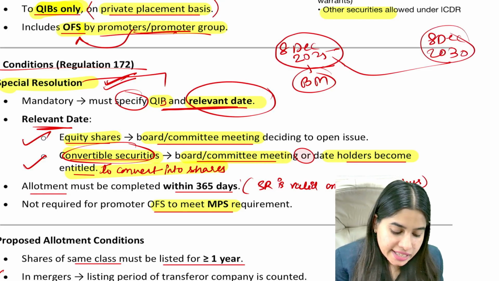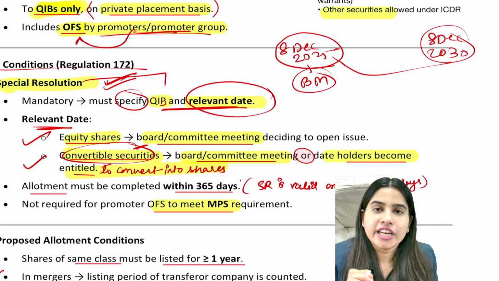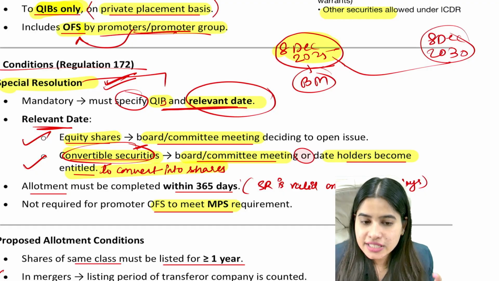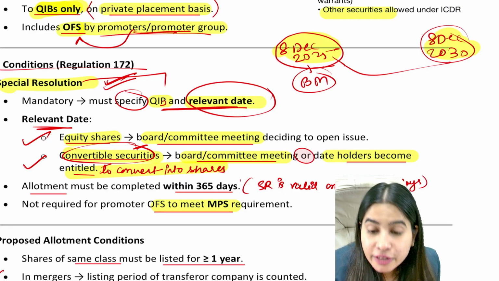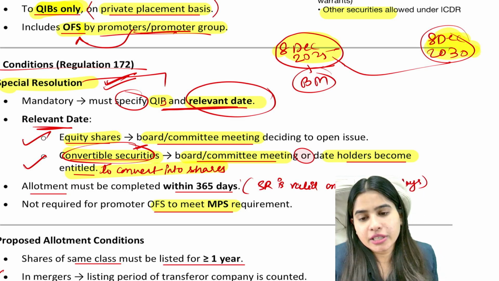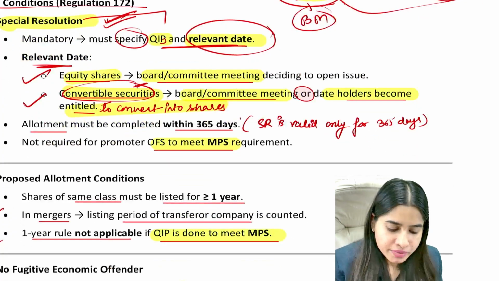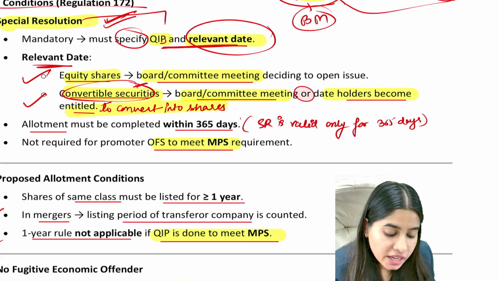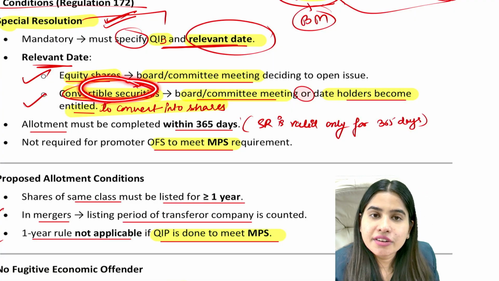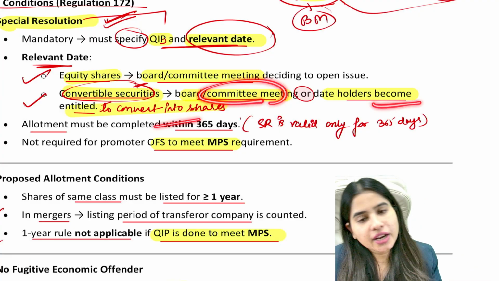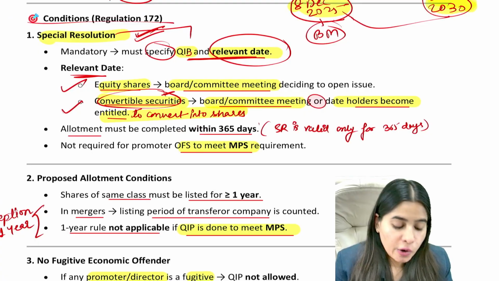So in that case, in case of convertible debentures, the relevant date will be either today's date, 8 December 2025, that is the date of board meeting, or the date when it becomes convertible into equity shares, the date after 5 years, 8 December 2030. ठीक है, इक्विटी शेयर्स के केस में today's date of board meeting will be relevant date, convertible securities या convertible debentures के केस में date of board meeting or the date when it becomes convertible. That's it. Now, what are we doing?